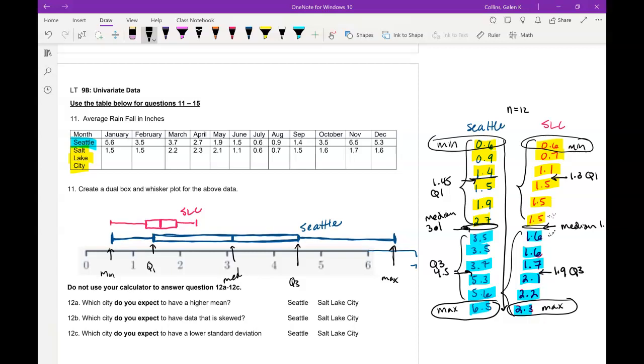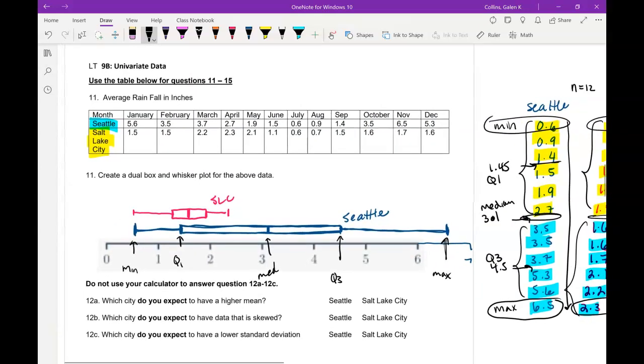So then we're asked some questions. Which city do you expect to have a higher mean? Well, just looking at this, I would expect Seattle to have the higher mean. Even though we can't tell from the box plot what the mean is, it has a much, much higher median. In fact, its median is greater than the maximum rainfall in all of Salt Lake City. So I would expect Seattle to have the higher mean.